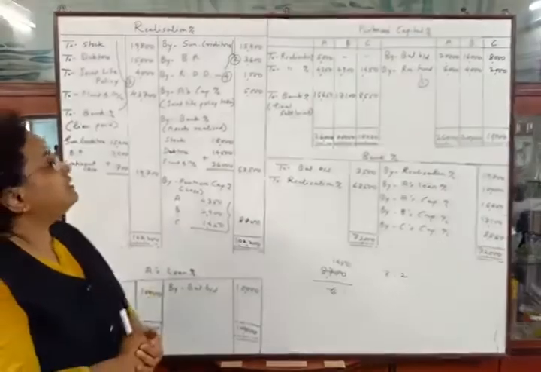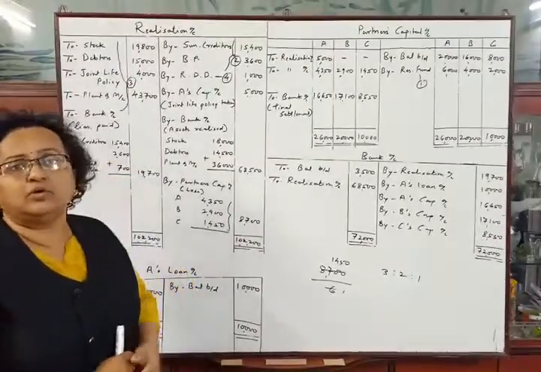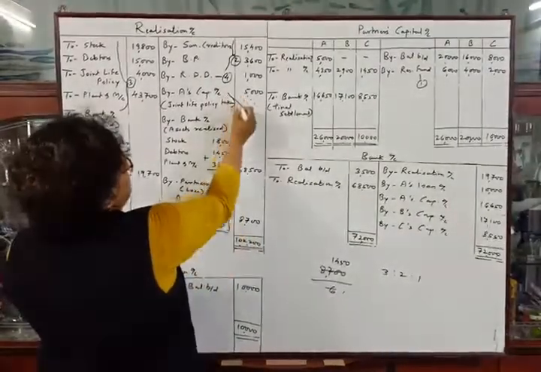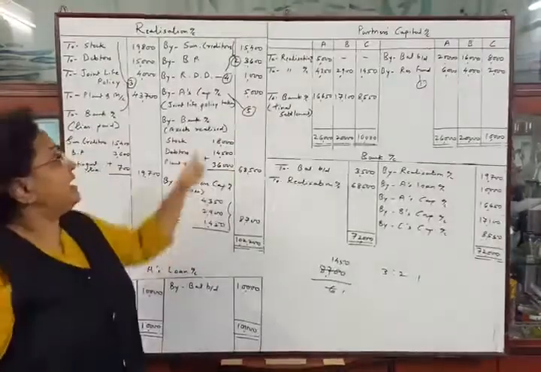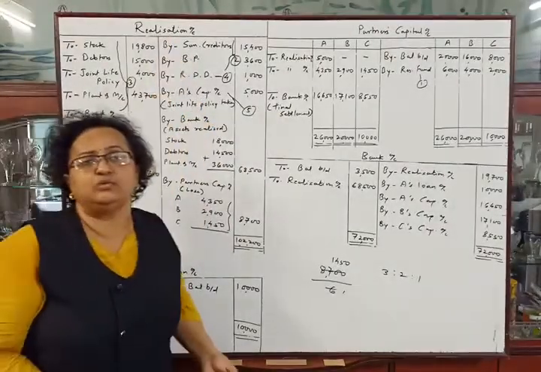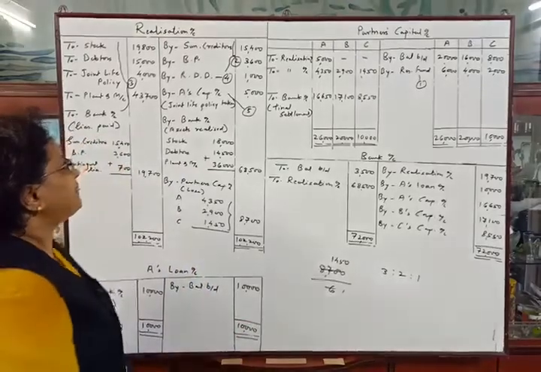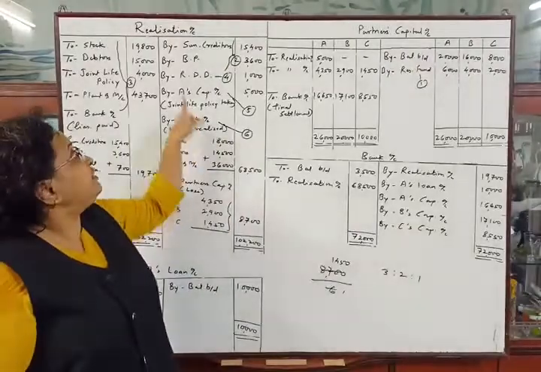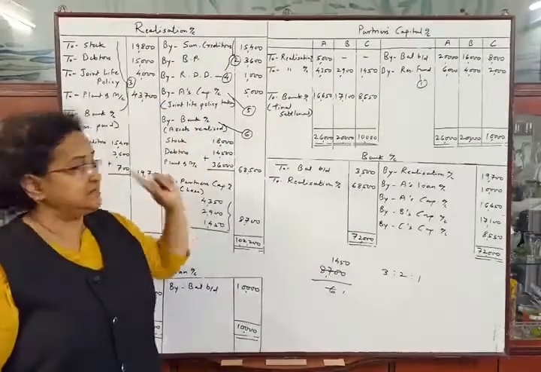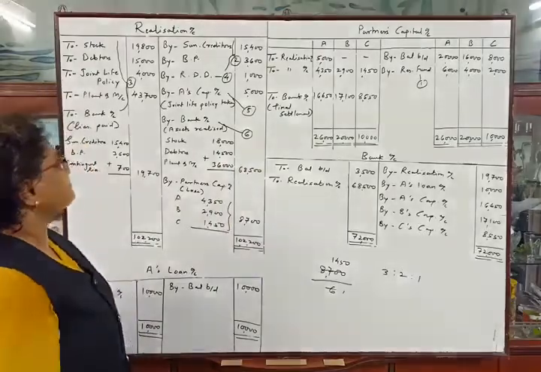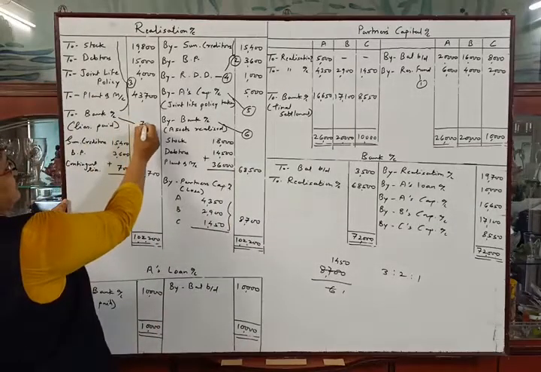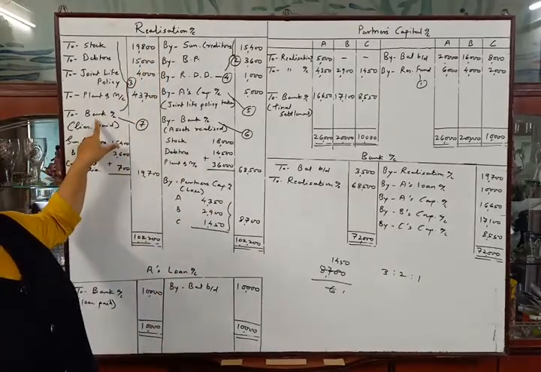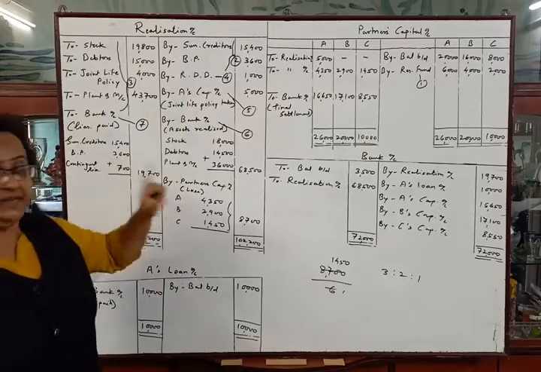Okay. Next entry. Now the first adjustment, A has taken over joint life policy. This will be the fifth entry. A's capital account debit to realization account, joint life policy taken over. Then the entry of assets realized, sixth. Bank account debit to realization account, assets realized, rupees 68,500. Then the payment of liabilities, this will be the seventh entry. Realization account debit to bank account, being the liabilities paid, amount will be 19,700.